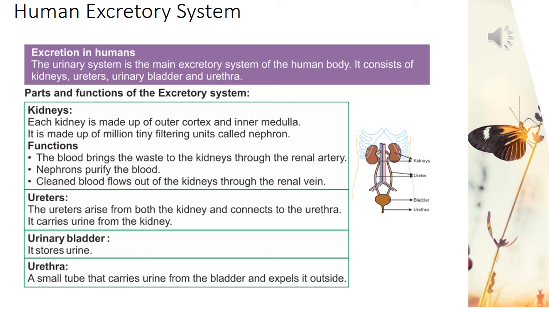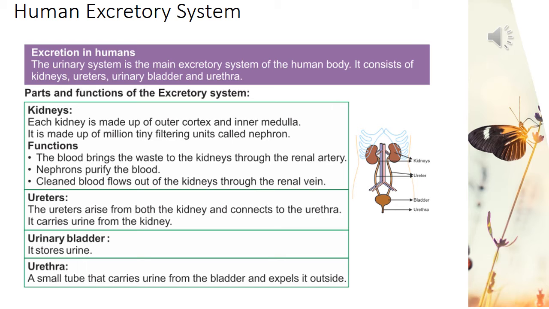First main part are the kidneys. They are the main excretory organs in our body. They help in eliminating urea, waste, salts, and excess water from the blood in the form of urine. Each kidney is bean shaped and is located in the abdominal region, one on each side of the backbone. As I told you, they control the water and minerals absorbed by the body. They work like filters for the body.